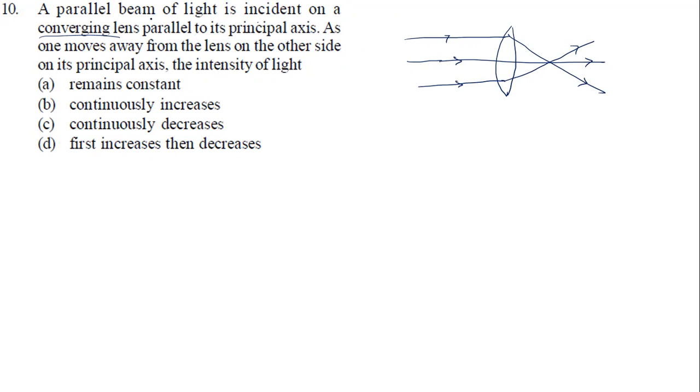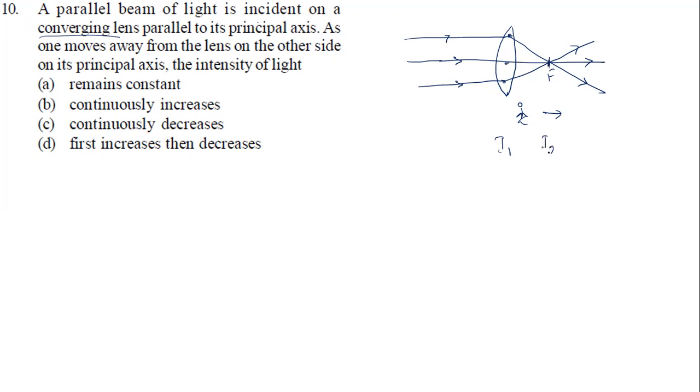As one moves away from the lens, on the other side of the principal axis, what will happen to the intensity of light? Look, here the light rays are far apart. Let me take the intensity here as I1. As you move towards the focus point, they are converging, so the intensity is increasing.